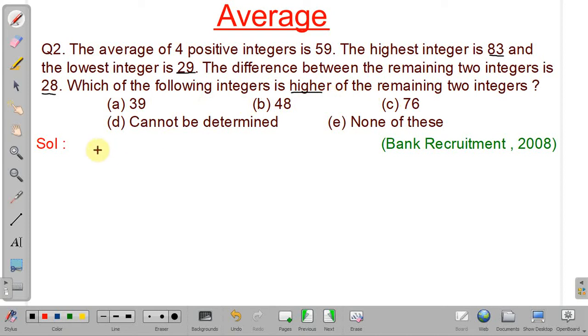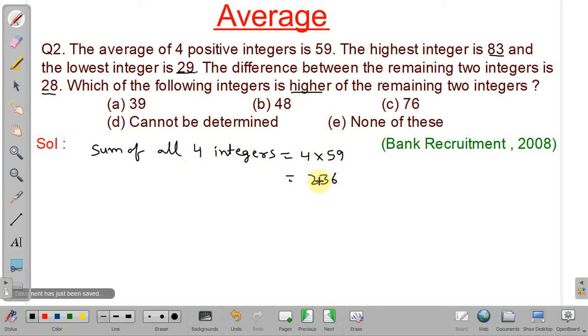Okay, so what we can calculate is the sum of all four integers. See, as the average is given, 4 into 59 is the sum. So it will be equal to 236.